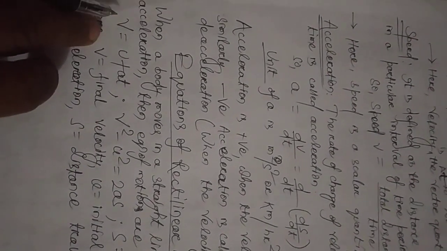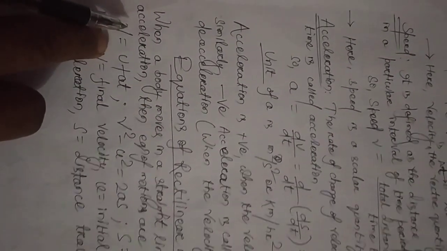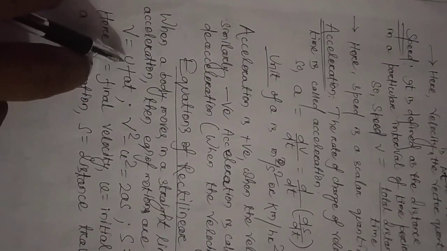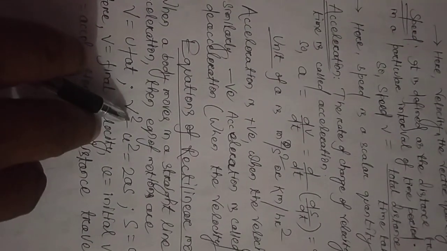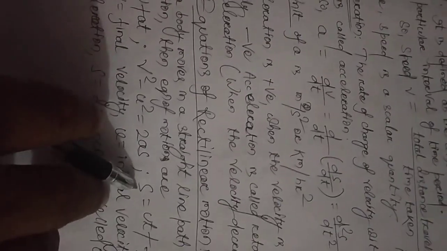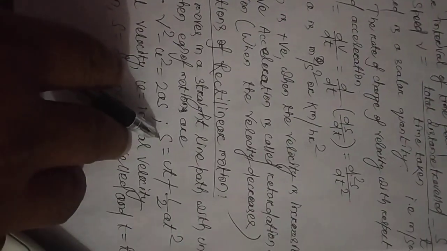We can write v is equal to u plus at, where v is the final velocity, u is the initial velocity, a is the acceleration, and t is the time taken by the particle. Then another is v square minus u square is equal to 2as. Similarly, s is the distance travelled, so s is equal to ut plus half at square. So we discussed all the equations of rectilinear motion. Now we can discuss different problems.